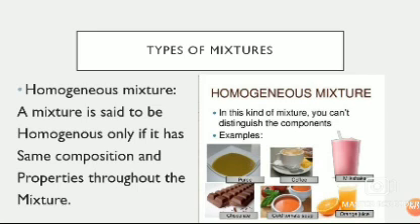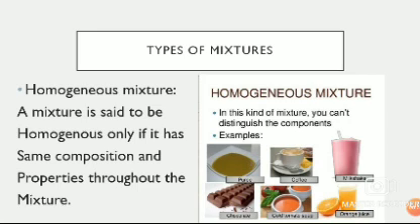be homogeneous. Means if you can see only one kind of layer in the mixture, then that mixture is called homogeneous. Or you can say that in this kind of mixture you can't distinguish between the components, means you cannot see different components. For example, you can see the examples in the diagram, like coffee. So coffee looks the same from top to bottom. Okay, so having the same composition.